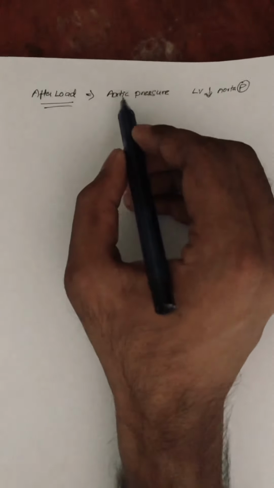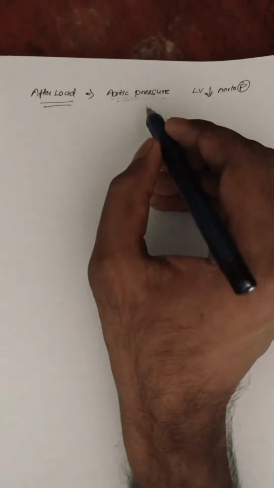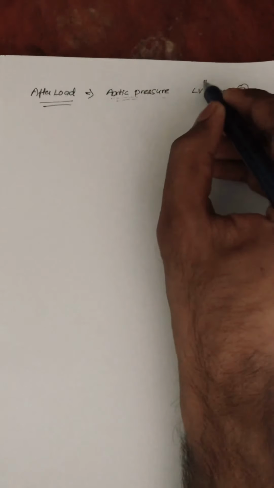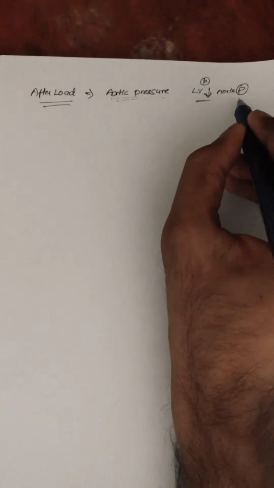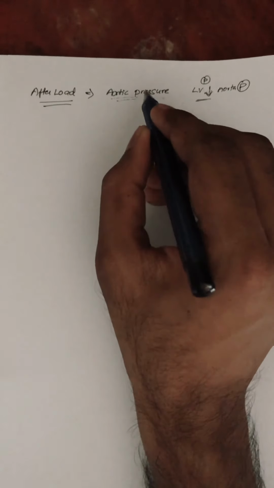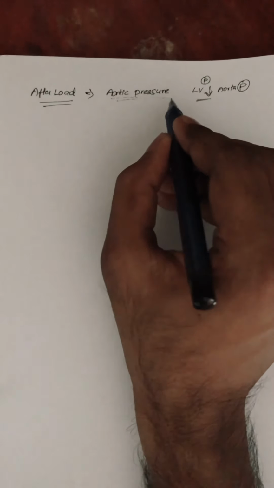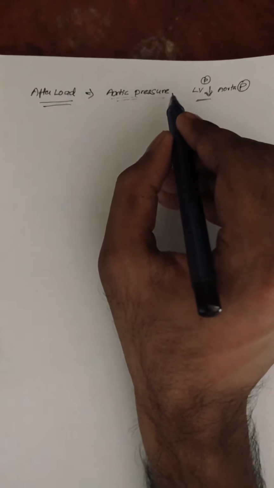Afterload is nothing but your aortic pressure, because your left ventricle pressure is lower when compared to the aortic pressure. So your left ventricle has to pump against the pressure of the aorta. That is your afterload.